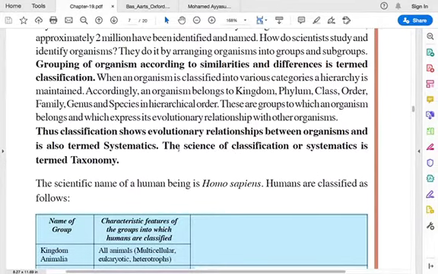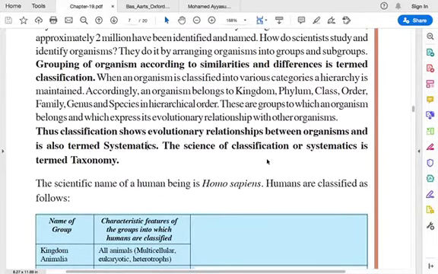Okay, so the science of classification, or systematics, is termed taxonomy. As I told you, wherever you find these bold letters, you have to concentrate here.